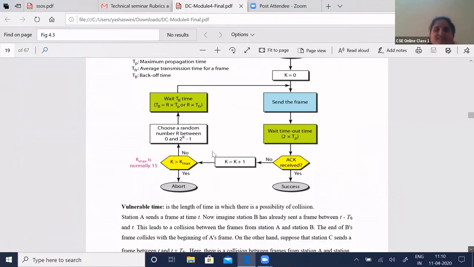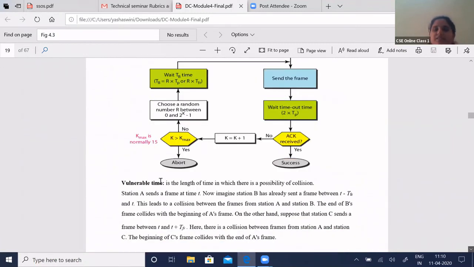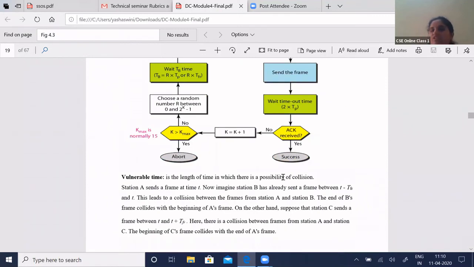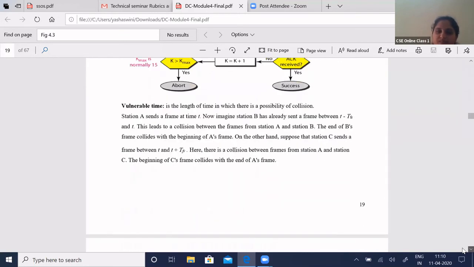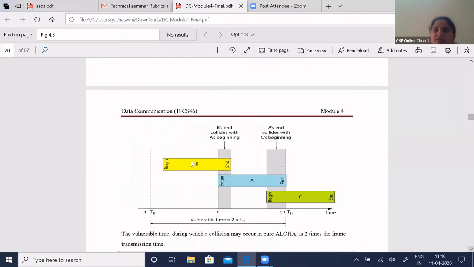As I said, the vulnerable time is the length of time in which there is a possibility of collision. When there is a collision between frames, the amount of time that those frames spend in collision is called the vulnerable time. To explain more about vulnerable time, we'll see this diagram. See here,